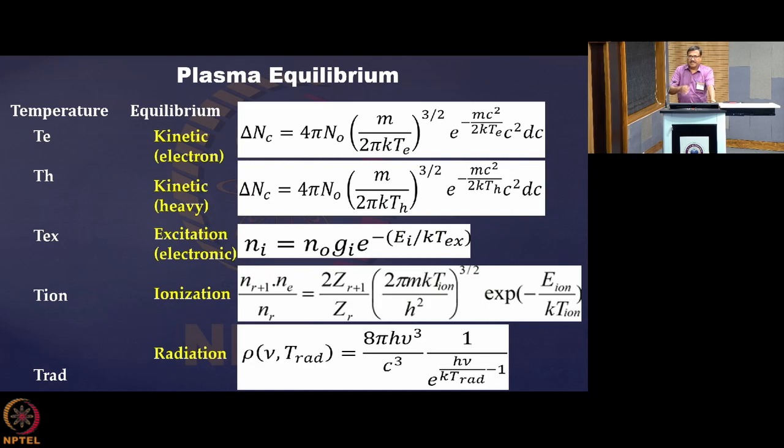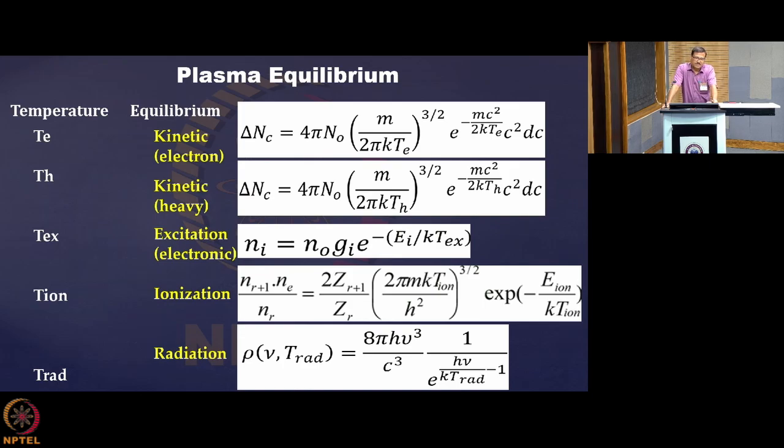In this slide I am showing kinetic equilibrium. When it is maintained among the electrons, they maintain a Maxwell-Boltzmann distribution of speed, and you see that they are equilibrated.